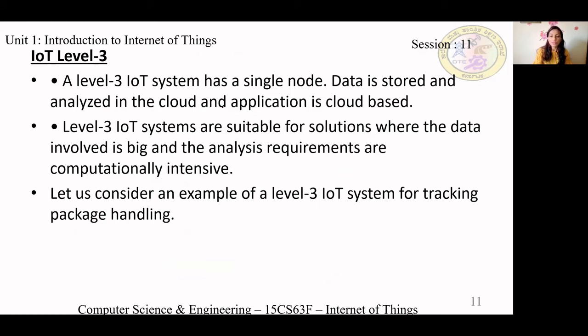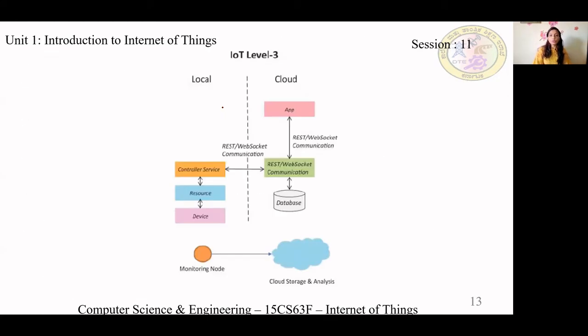So how many nodes? We'll see the diagram. You tell me, how many nodes are there in this? Again, one.